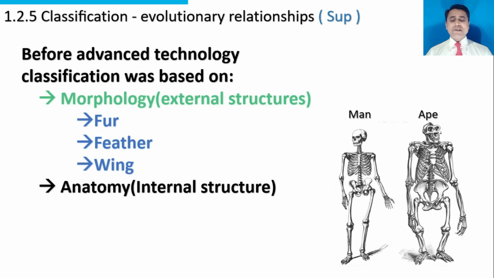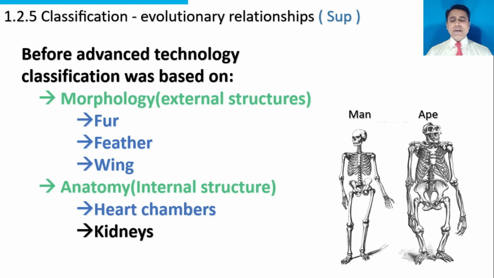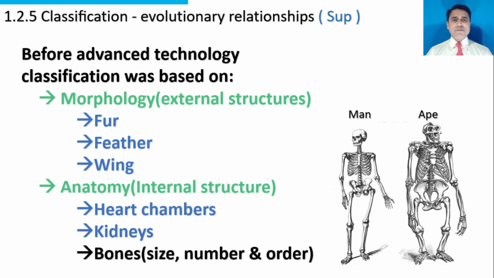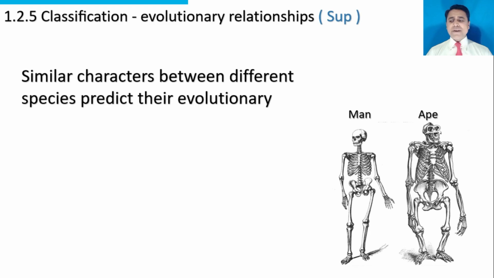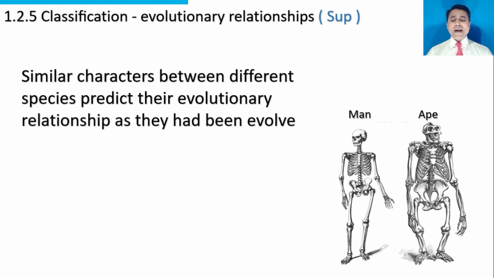Classification was also based on anatomy, the internal structures. These are heart chambers, kidneys, bones, size of bone, number of bones, their order, their arrangement. Similar characters between different species predict their evolutionary relationship, as they had evolved from the same ancestor. There are similar features in the skeleton of man and ape. These similar features reflect that these two species have a common ancestor.